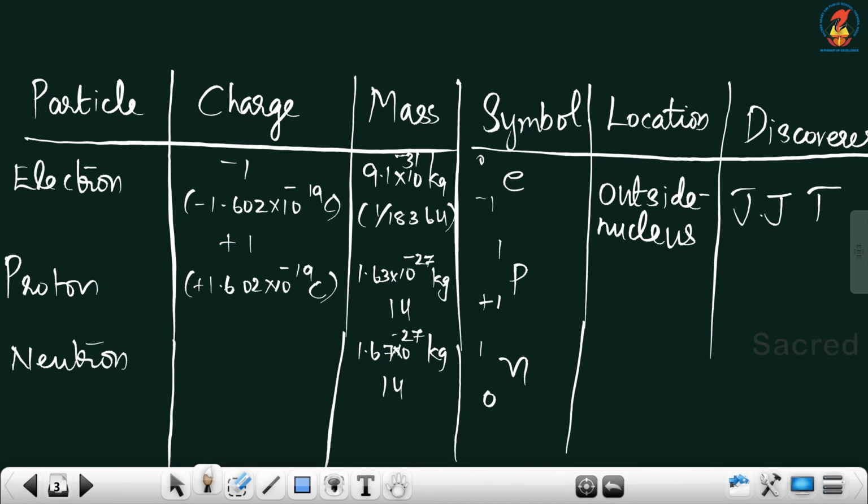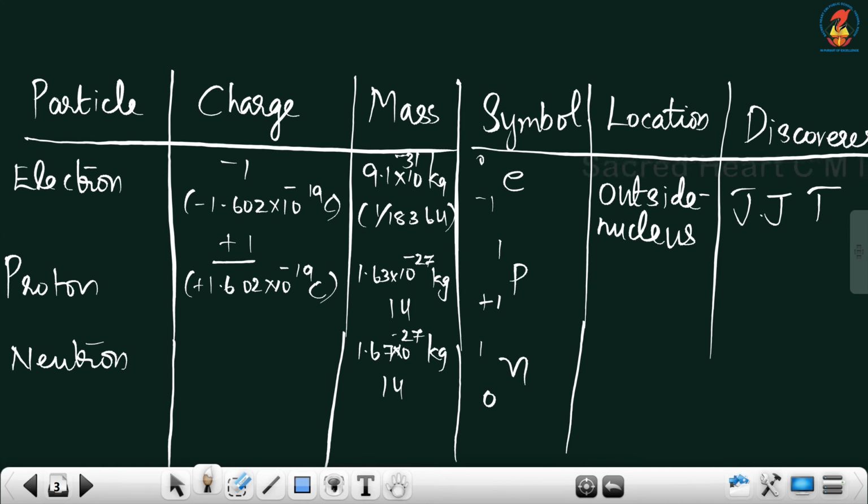Now, if we consider the second subatomic particle, the proton, the charge is equal and opposite. We know that the atom is electrically neutral. So the charge is positive 1.602 into 10 raised to minus 19 coulomb, and for easy calculation we are taking that as positive 1. And again here the mass is 1.63. So the majority of the mass of the atom is because of the mass of the protons and neutrons, because both of them have the same mass.